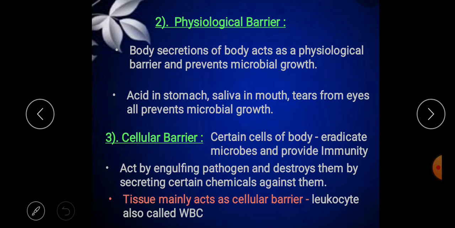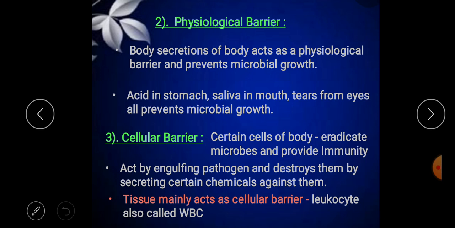So, stomach acid. The medium inside the stomach is acidic due to the presence of HCl, and this acid prevents some microorganisms and pathogens from surviving, because they cannot survive inside the stomach in the acidic medium.